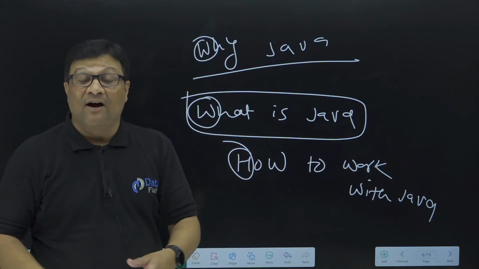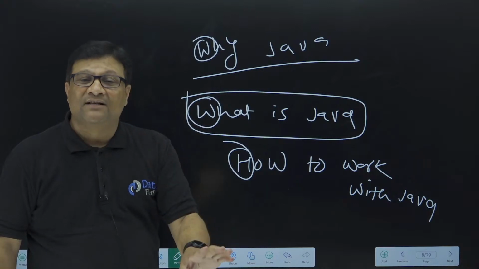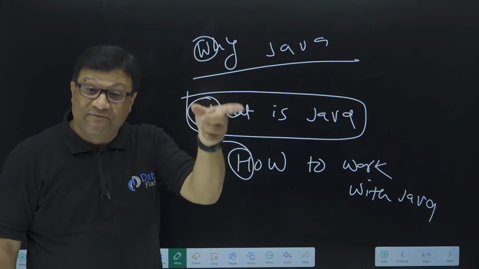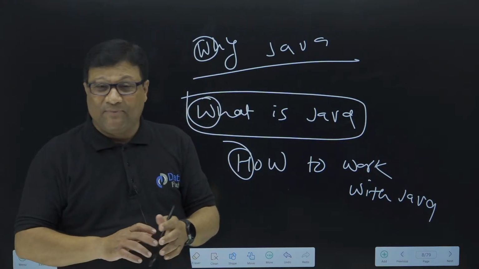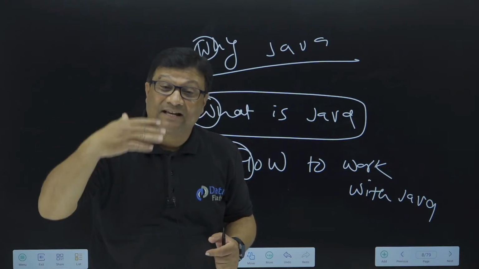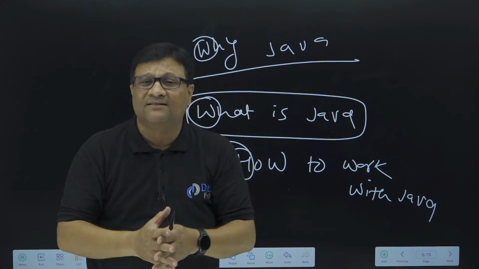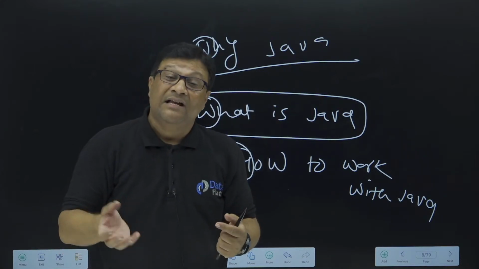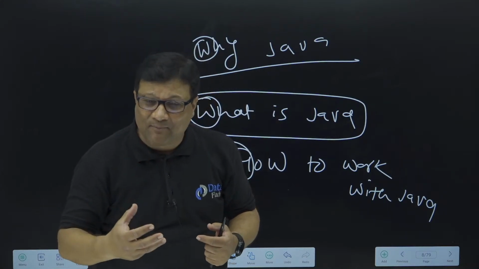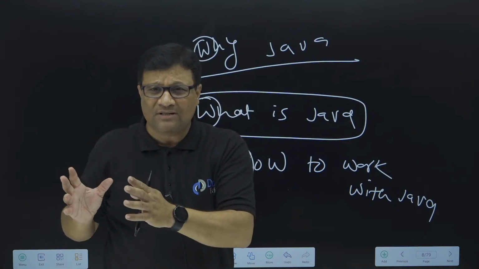So now the next is how to do programming in Java, and at that time you will be able to understand what is JRE, what is JVM, what is JDK, because once I start the architecture of JRE and the architecture of JVM, there are a lot of technical words. Class loader is there, heap memory is there, stack memory is there. There are a lot of technical words I'm going to use after this.